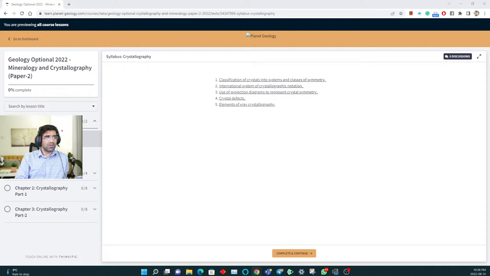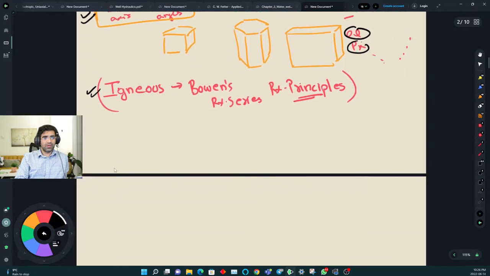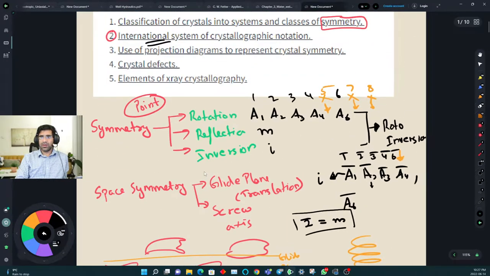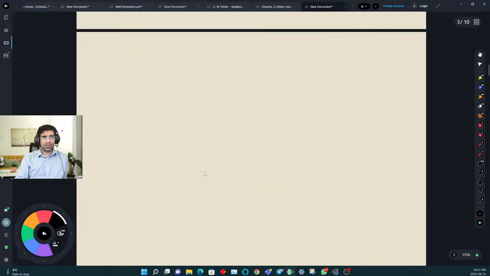We also did this last year: when sir is fully done with crystallography, I'll take a very small lecture, about 30 minutes, where I will try to show you how you can rectify this part of crystallography. Not everything; sir was talking about notation, and there are some forms you have to practice. But for certain things like crystal classes, I will share a few of our very short notes. Crystallography will be in 2 pages. You just mug it up, and it will serve at least 70 to 80% of your crystallography questions in the exam. My worry was that you don't get scared of crystallography or even mineralogy.